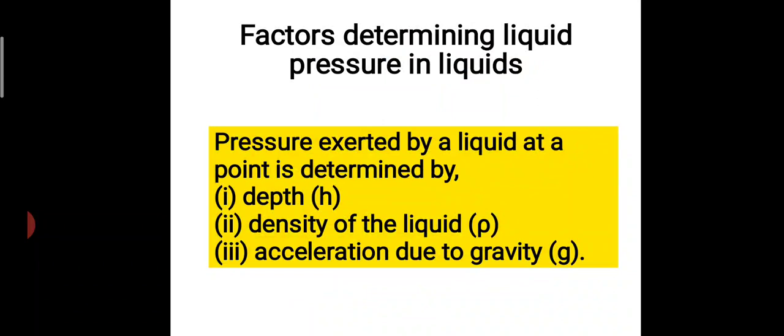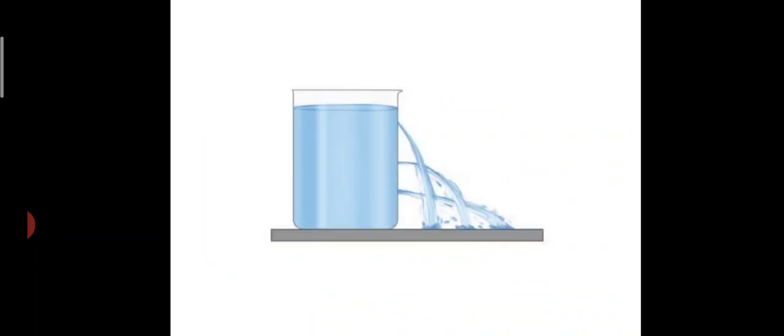Here we have three factors. One is depth, which means the height. Next is the density of the liquid, which is the thickness of the liquid. Then finally, acceleration due to gravity. First is depth. We take a large plastic can and punch holes with a nail in a vertical line on the side of the can, like it is shown here. Punch hole 1, 2, 3 from top to bottom, and then fill the can with water.